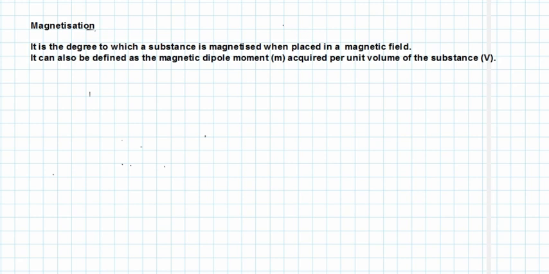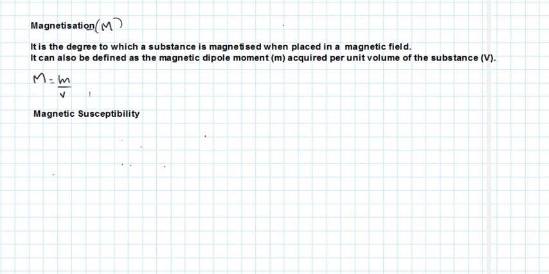Therefore the magnetization, or intensity of magnetization, has the symbol capital M. So capital M is equal to small m divided by V, where small m represents the dipole moment and V represents the volume of the substance.